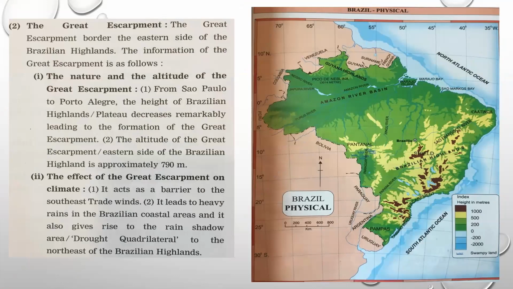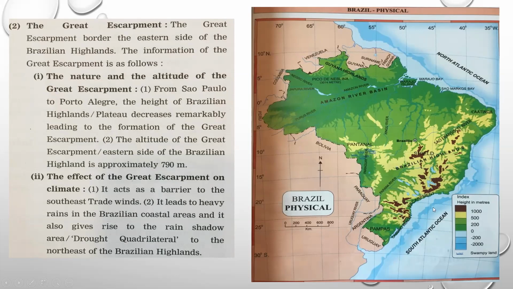The Great Escarpment borders the eastern side of the Brazilian Highland. From Sao Paulo, the height of these Brazilian Highlands keeps on decreasing, and then it forms the Great Escarpment. The altitude of the Great Escarpment on the east side of the Brazilian Highland is 790 meters.